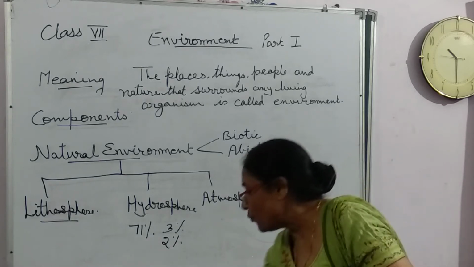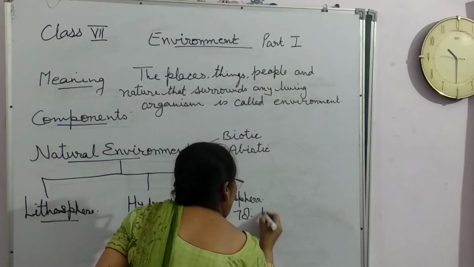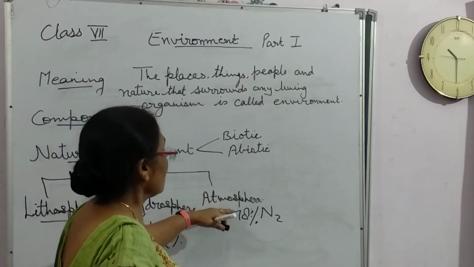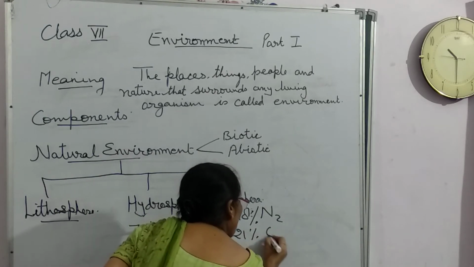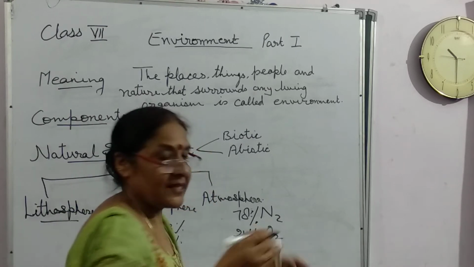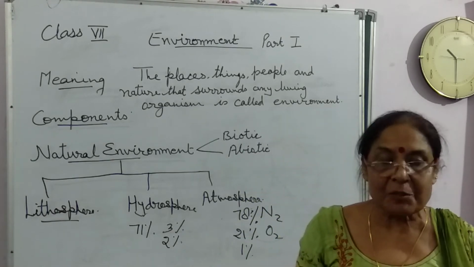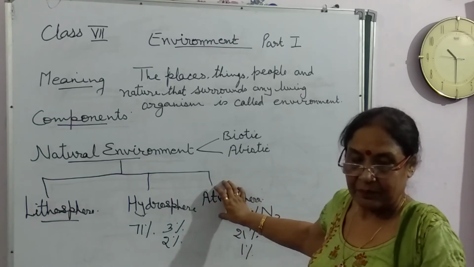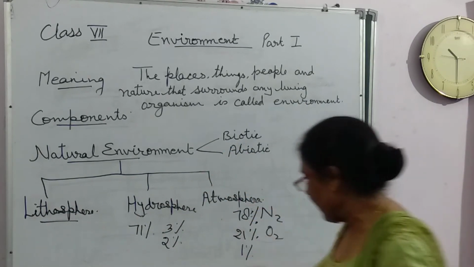And 78% is nitrogen, meaning the atmosphere consists of nitrogen and 21% of oxygen. And only 1% is other gases, like carbon dioxide, helium, argon, and dust particles and water particles. Clear to everyone? Now I'll explain all three domains with the help of a diagram.